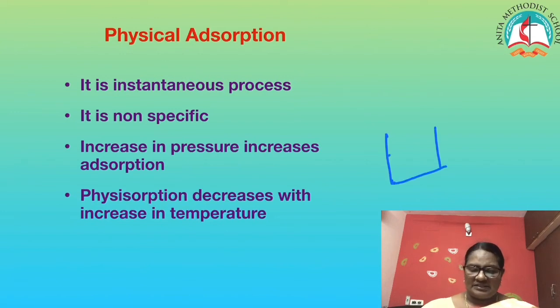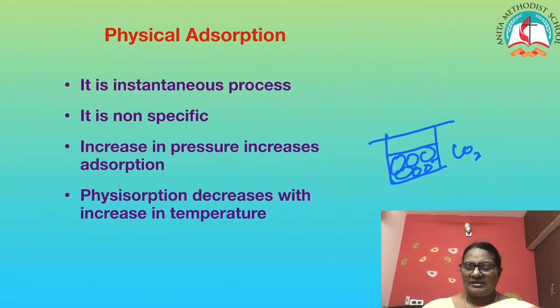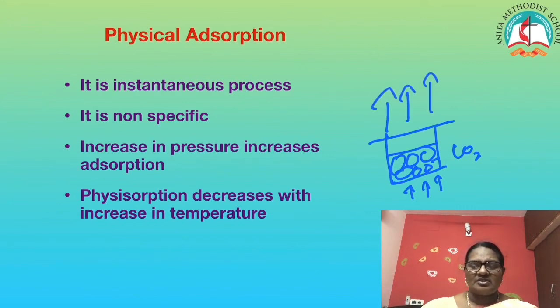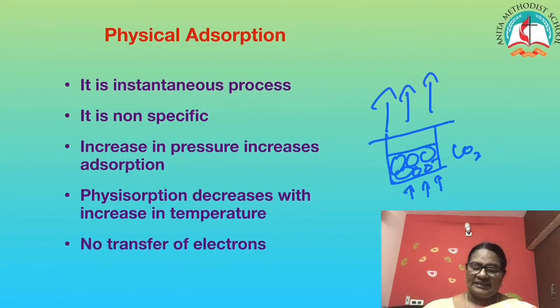Same bottle or any gas. Just imagine we are having a closed container where a lot of coal is there and it has adsorbed carbon monoxide gas. It is tightly closed. But I'm going to heat it or increase the temperature. What happens to gases when I heat? They try to expand. So immediately all the gas which was present inside the solid will be released. So when I increase temperature, adsorption decreases.